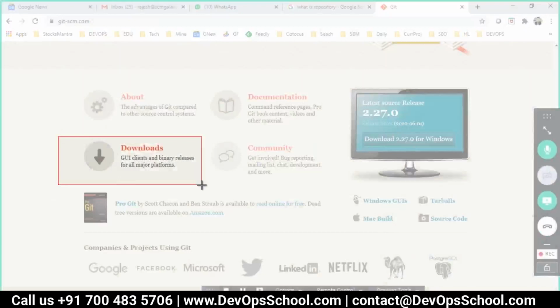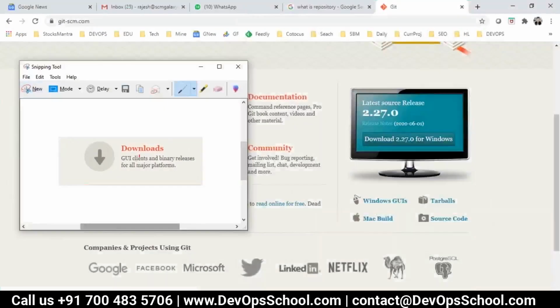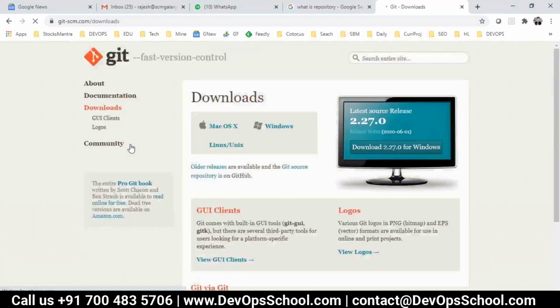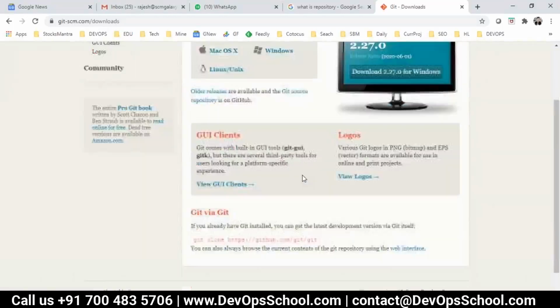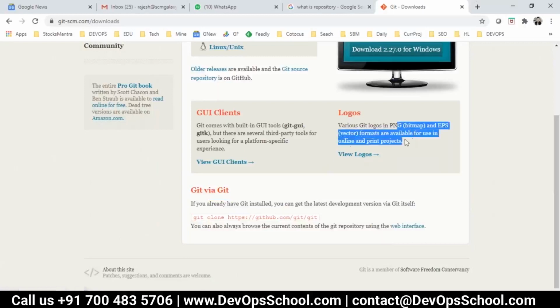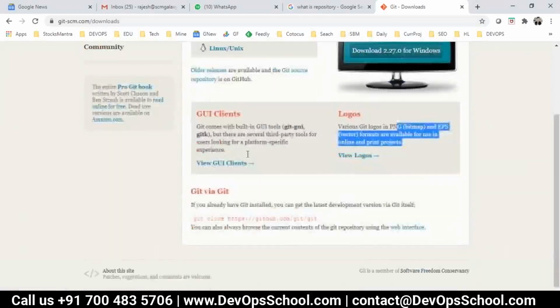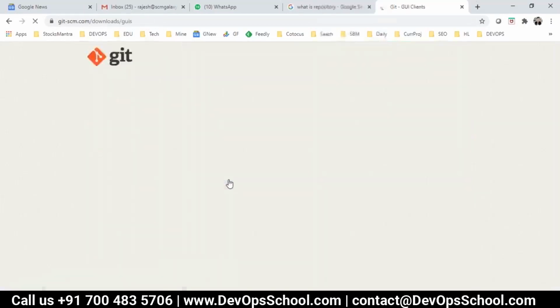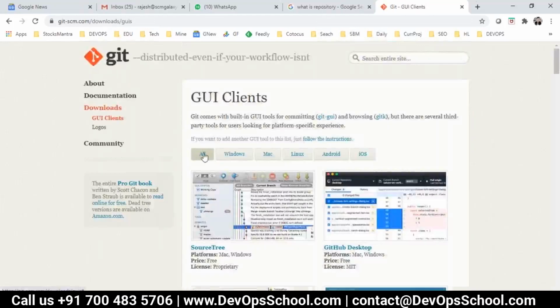See here, Git client binary for all major platforms. If you click here, you get many options. Git GUI clients, Git via Git or something like that. Logos, what is logos? Oh, it's just an image. So here if you click GUI client, it will take you to the page, and here you have all Windows, Mac, Linux, Android, iOS.